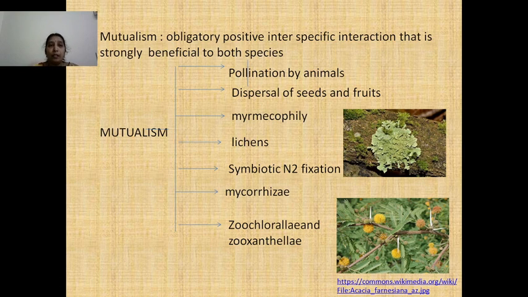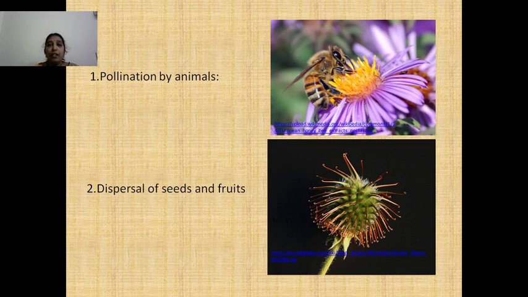Mutualism is a type of interaction in which both the species get benefited by their interactions. This mutualism includes pollination by animals, dispersal of seeds and fruits, myrmecophily, lichens, symbiotic nitrogen fixation, mycorrhizae, zoochlorellae and zooxanthellae. If you take each one of these, the first one is pollination by animals.